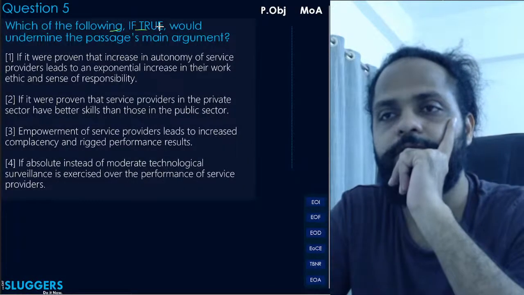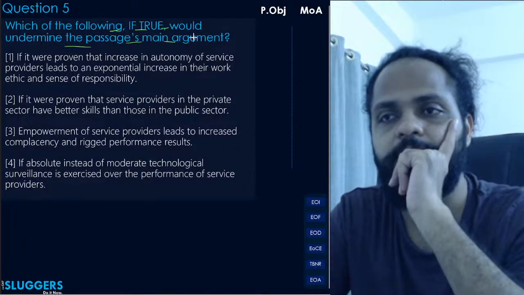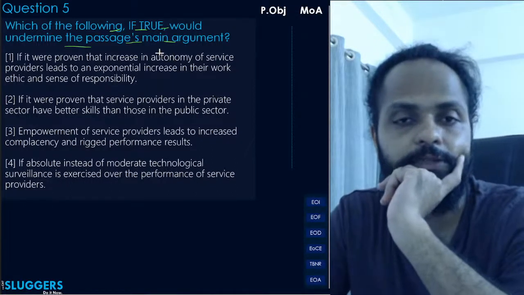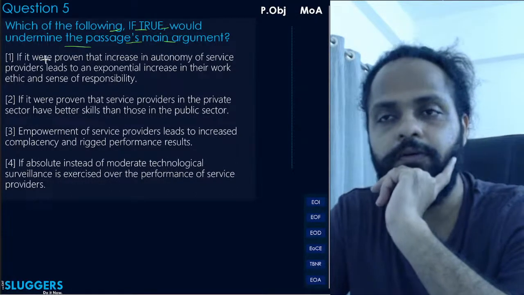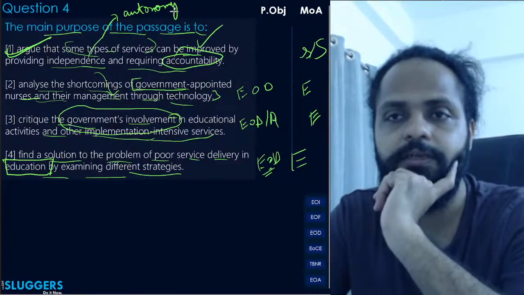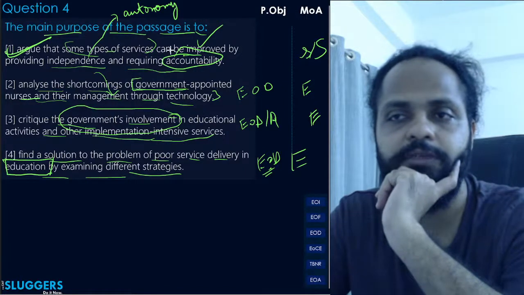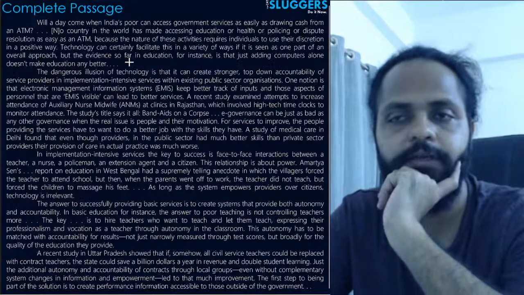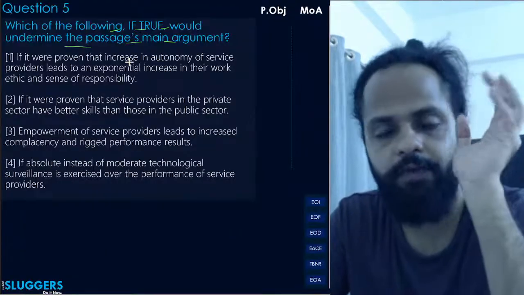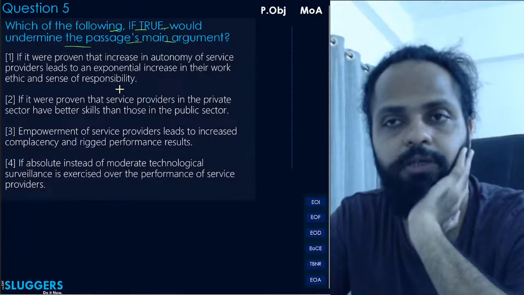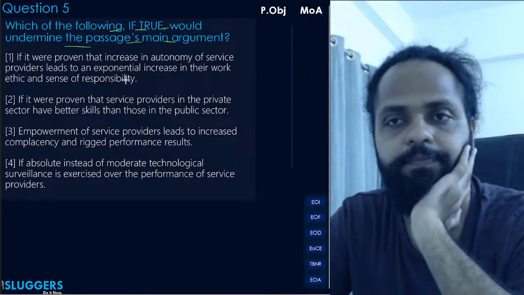Which of the following, if true, would undermine the passage's main argument? From where will the passage's main argument get undermined? Let's see, what is the passage's main argument? We just saw that in the previous question: that some types of services can be improved by providing autonomy and requiring accountability, right? Okay. Now, in light of this main argument, let's look at which option can potentially undermine the same.